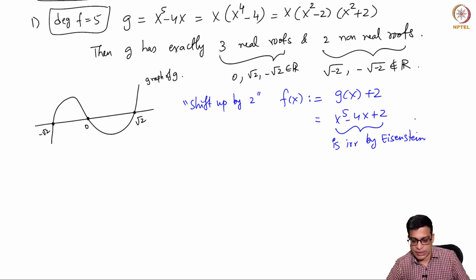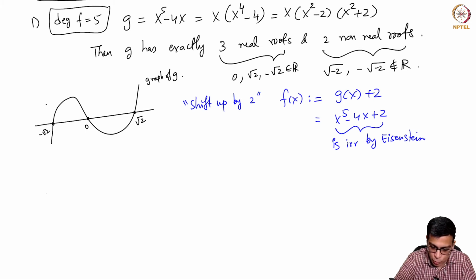What is the graph of this? I claim that its graph is basically this shifted up by 2.